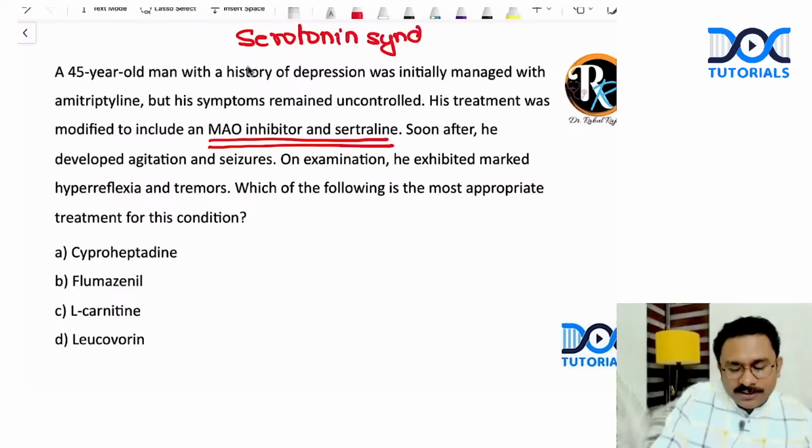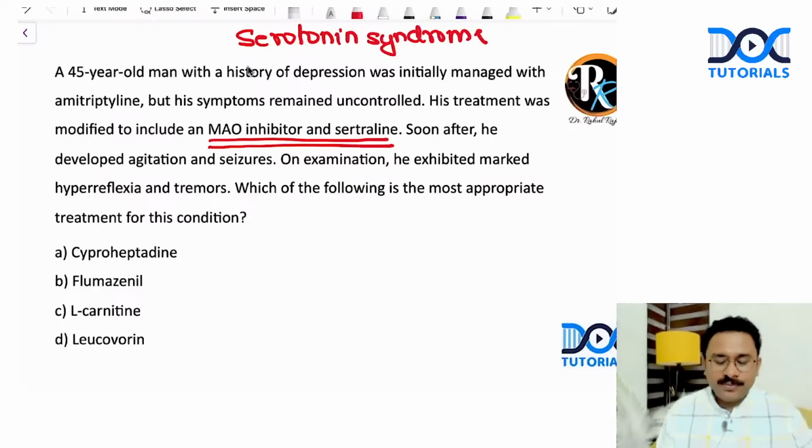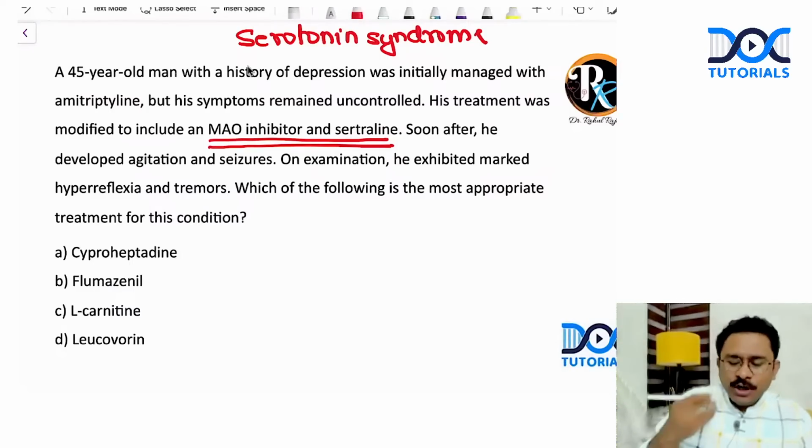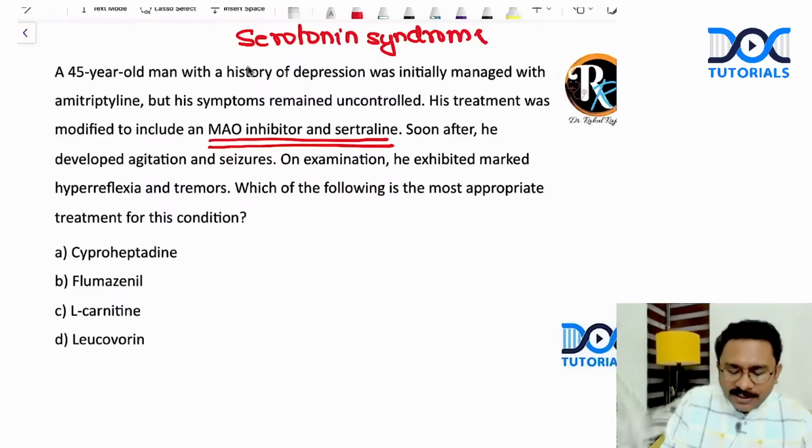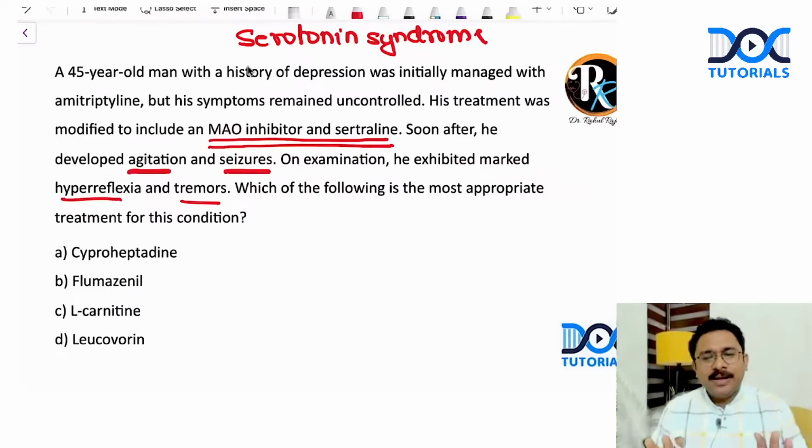So soon after, he developed agitation and seizures. On examination, he exhibited marked hyperreflexia and tremors. Do you think the manifestations support serotonin syndrome? Agitation, seizures, hyperreflexia, tremors? Yes, very well can be explained by serotonin syndrome.